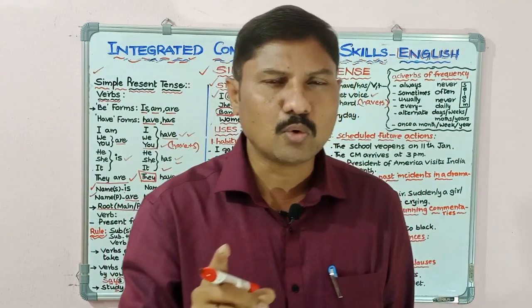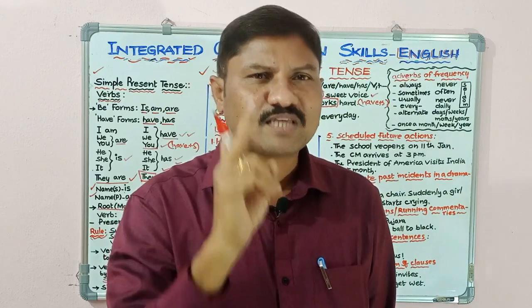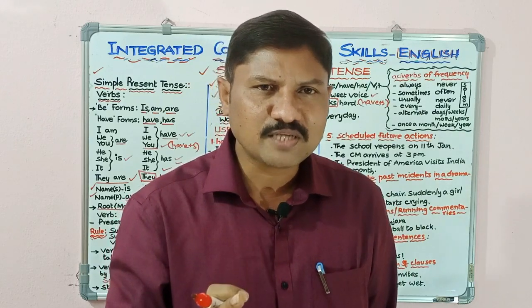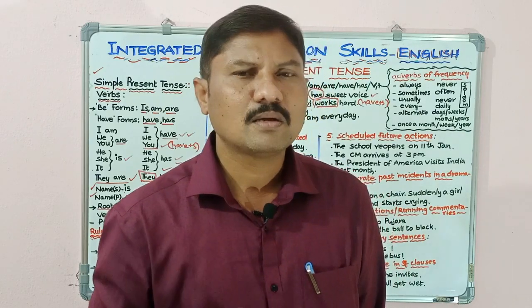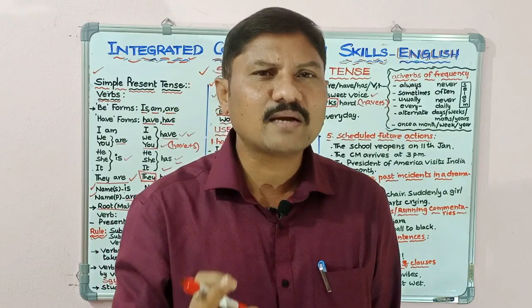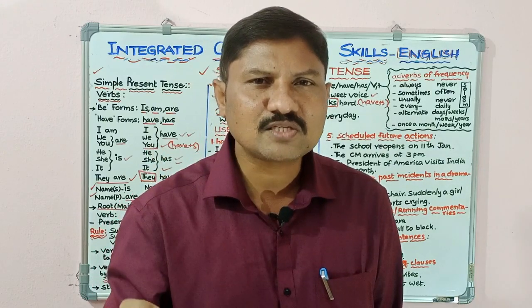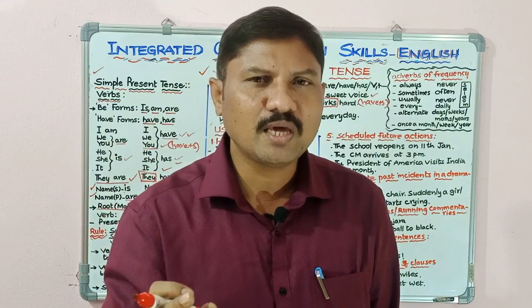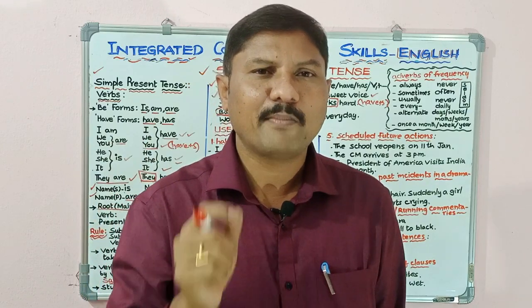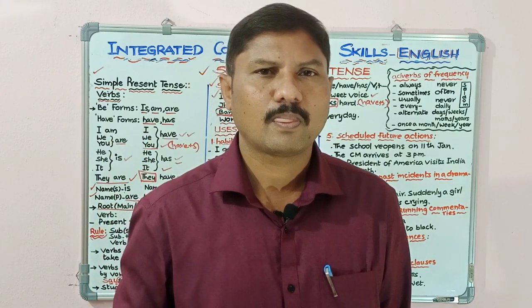What is that? If the subject belongs to third person singular number, then we have to add s or es or ies to the root verb or main verb or base verb.